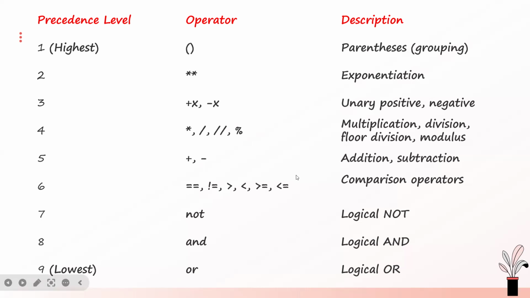The comparison operators have higher precedence than the logical operators, the not, the and, and the or. The logical not operator has a higher precedence level than the and and the or. So this is how it is.